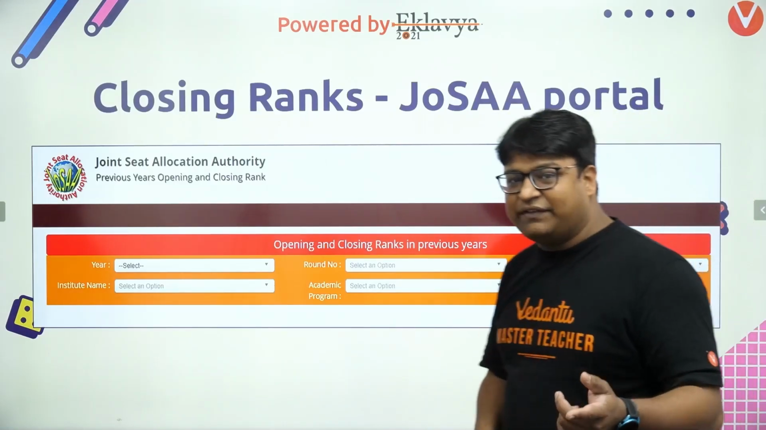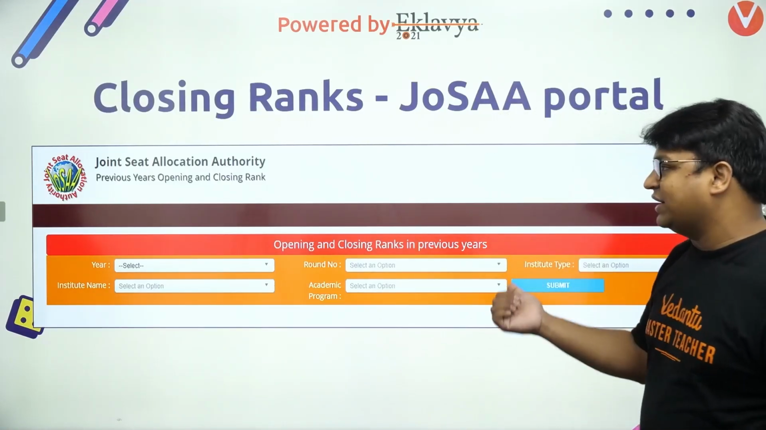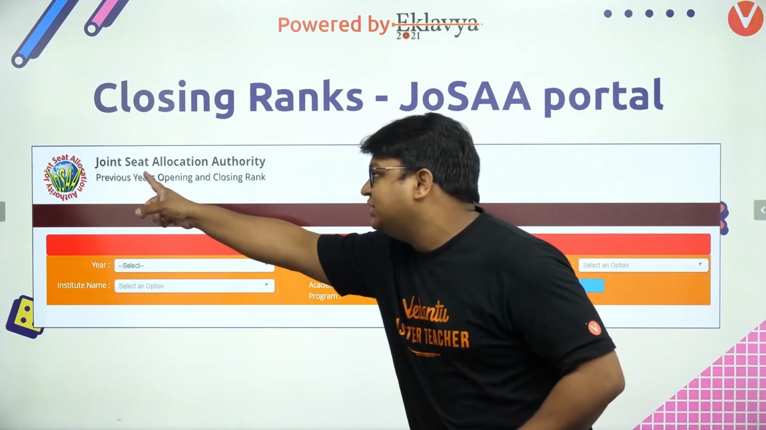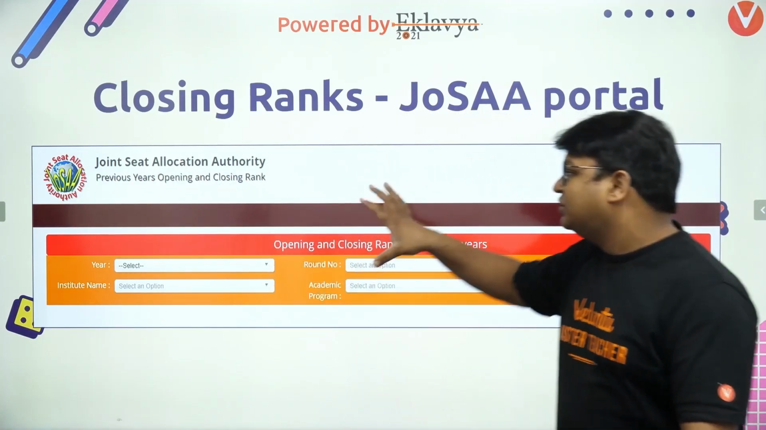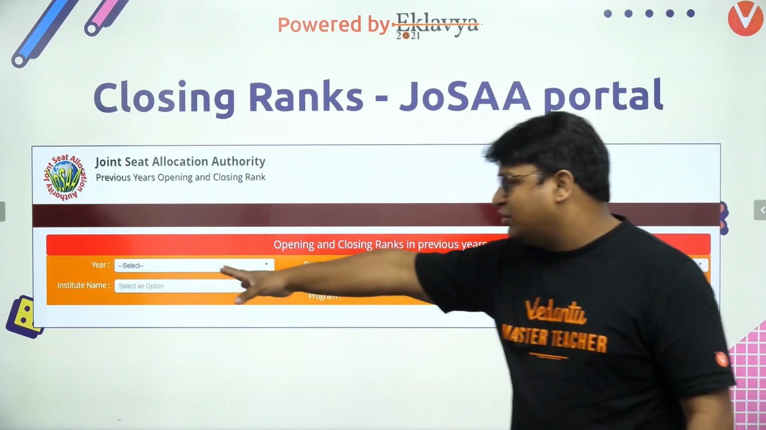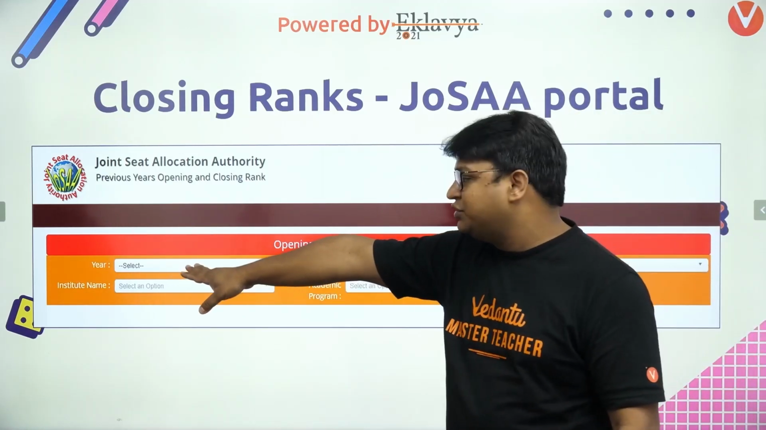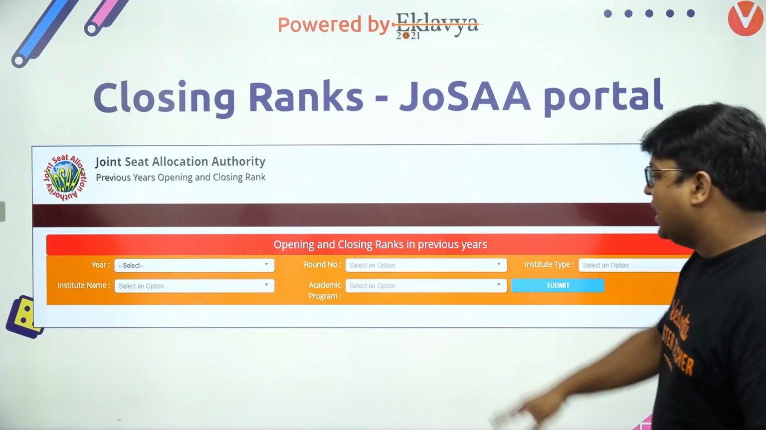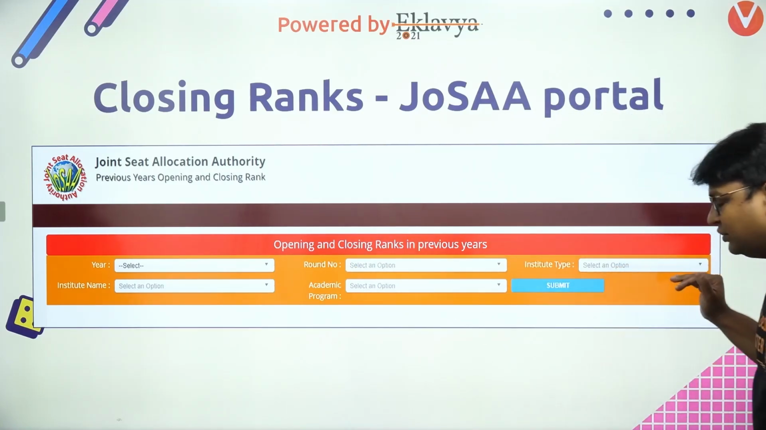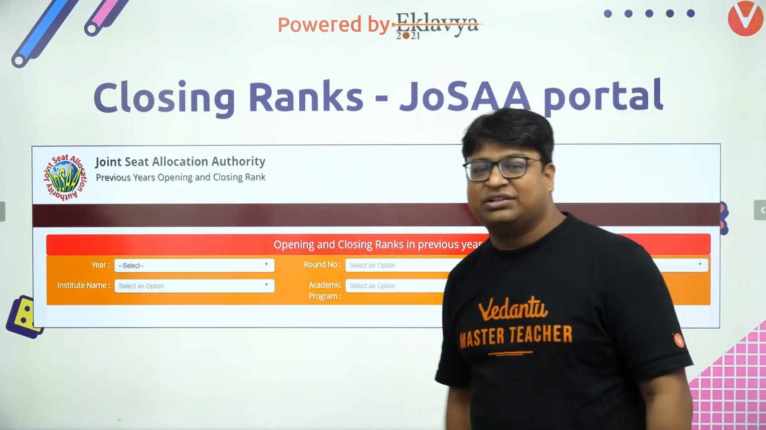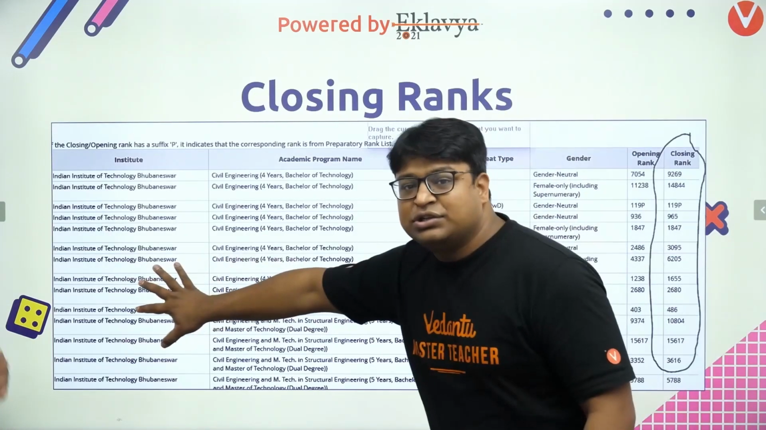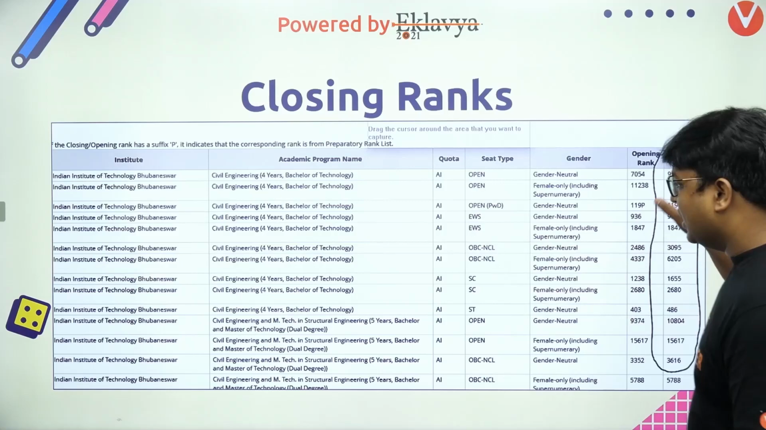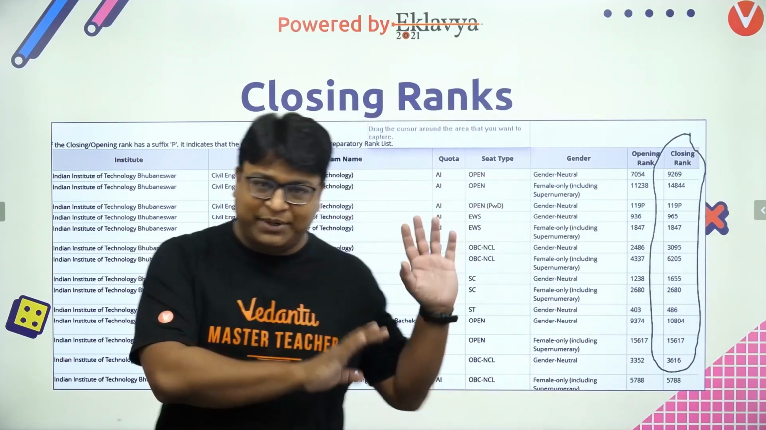The other thing that we used for ranking was the closing rank. This is the Joint Seat Allocation Authority, which we also call JoSAA. This portal is there. You can select the year for which you want to see the data, the institute names, the round number, and the academic program. Once you select this, you get a list such as this. This data is available on the JoSAA portal, and from here we copied the data.